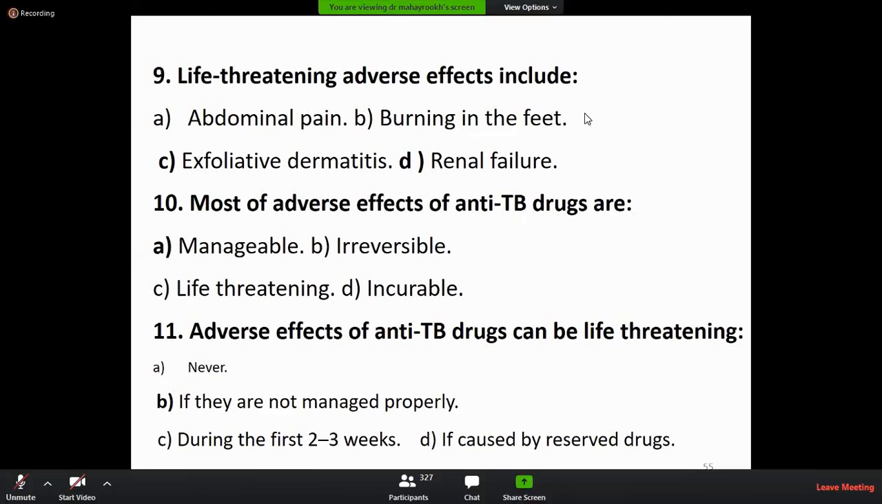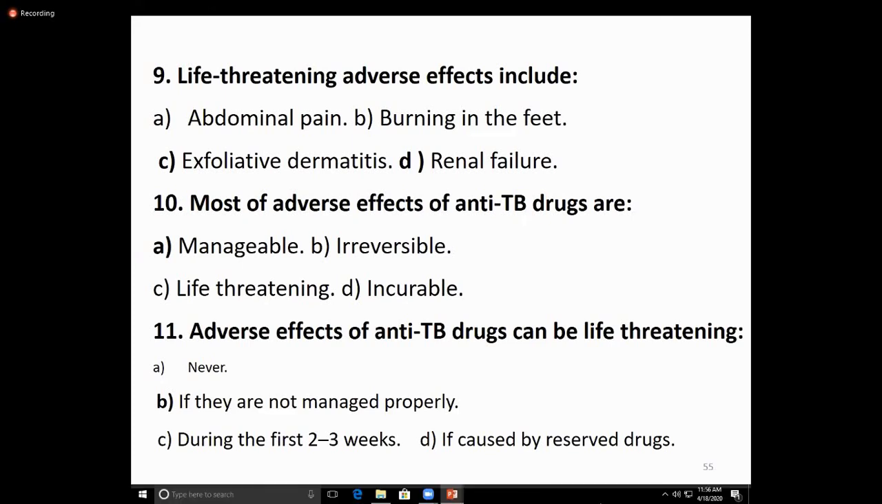Otherwise, the major management is of antituberculous drug-induced adverse reactions. We manage them. For GIT symptoms, how can you manage? By giving the drug in small meals. If the patient has developed peripheral neuropathy, you give pyridoxine. For joint pain, you give a non-steroidal anti-inflammatory drug. For flu-like symptoms, you change the drug.